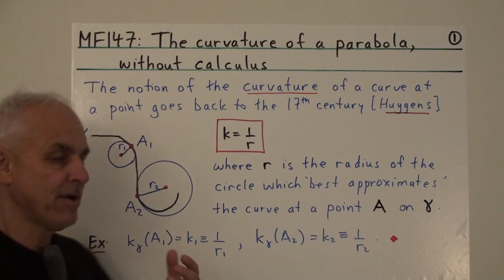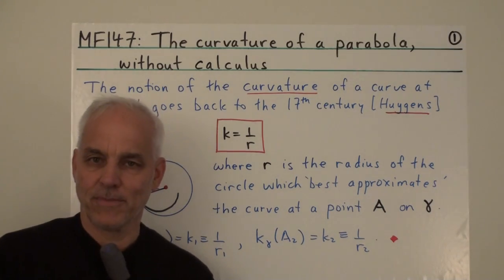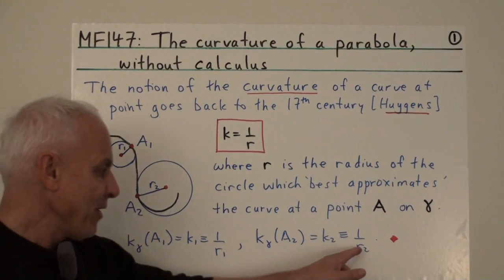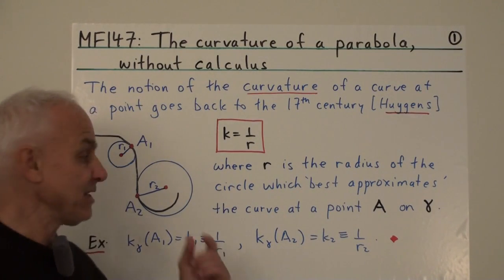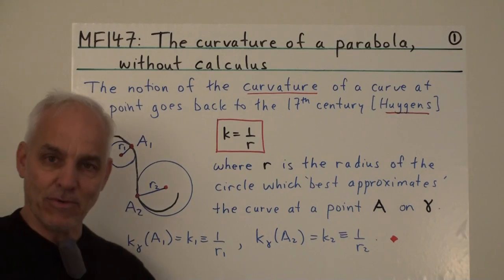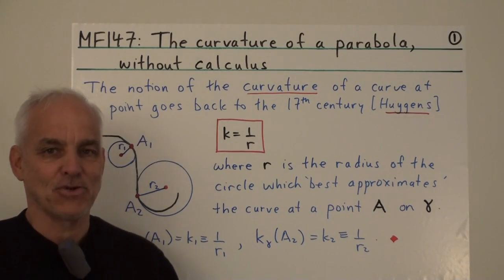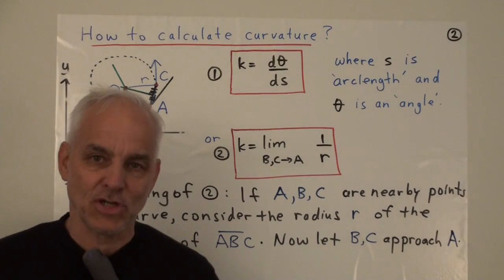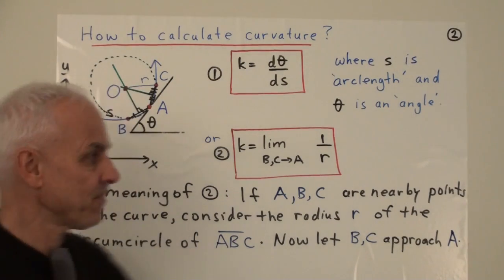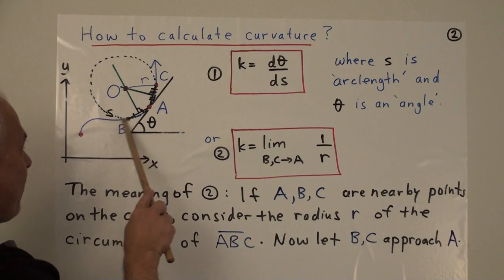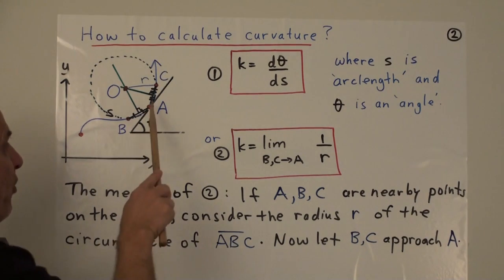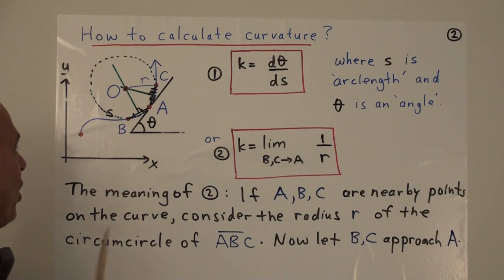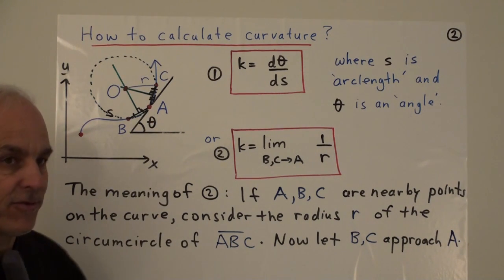So that's the classical notion of curvature, which of course is not so convenient for us because there's lengths involved. These radii are lengths, and so they have square roots, and so that's a story that we would rather avoid if we could. So how did the 17th century mathematicians calculate curvature? For example, here's a curve, and here's a point on the curve, say A. How would we calculate what the curvature of the curve at that particular point is?